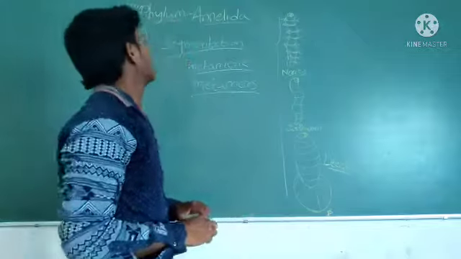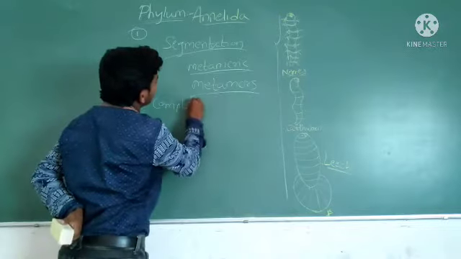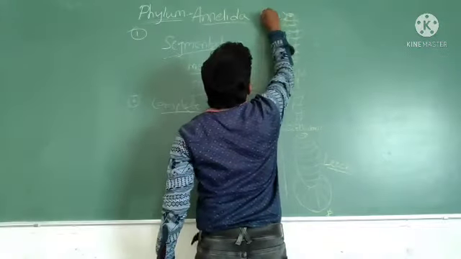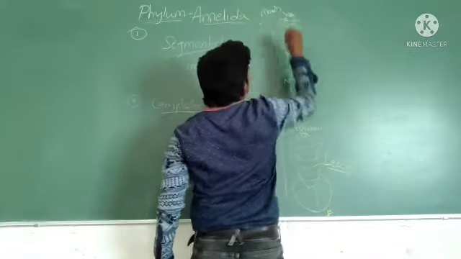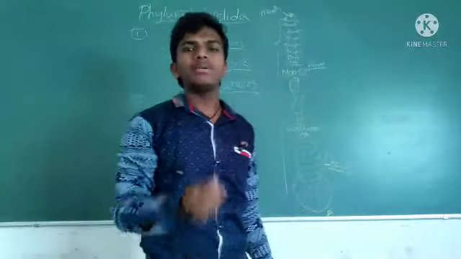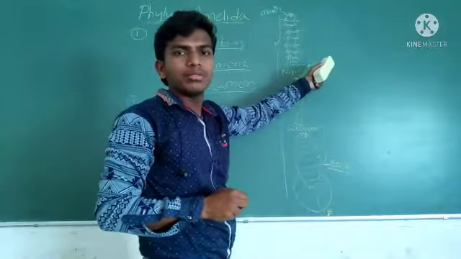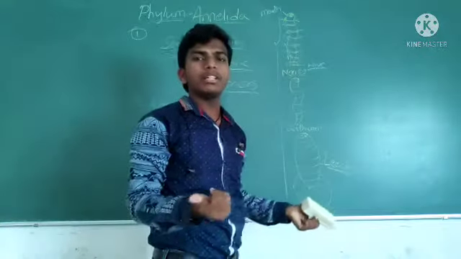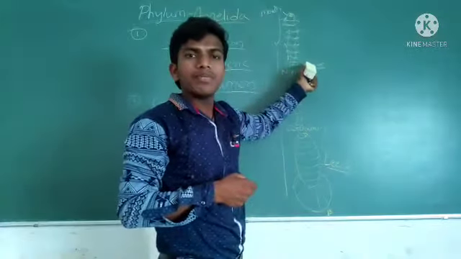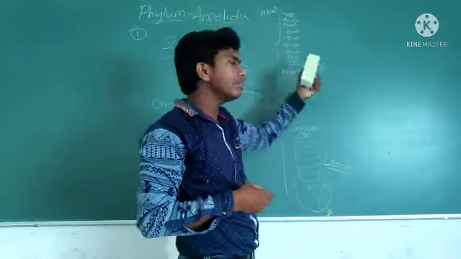Next, digestion is complete. Why complete? For complete digestion we require two openings, one mouth and one anus. Here mouth is present and anus is also present, so it is complete digestion. The mouth takes in food and the anus removes unwanted substances from the body.